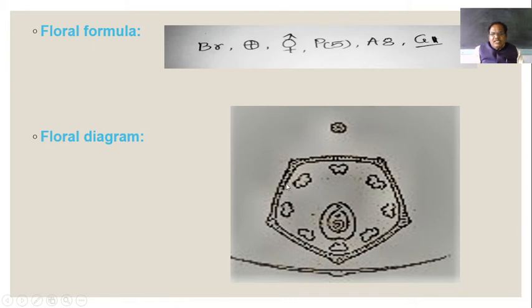They are free. They never attach to the gynoecium or androecium. And this one is the gynoecium, that is, placenta arises from the base. So basal type of placentation, monolocular, single chamber, single locule is there, and large bract is present. So the flower is bracteate, and this is the symbol of actinomorphic.